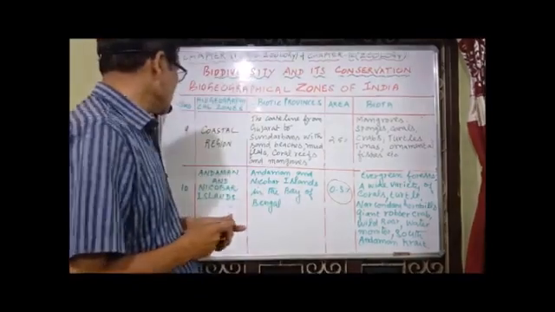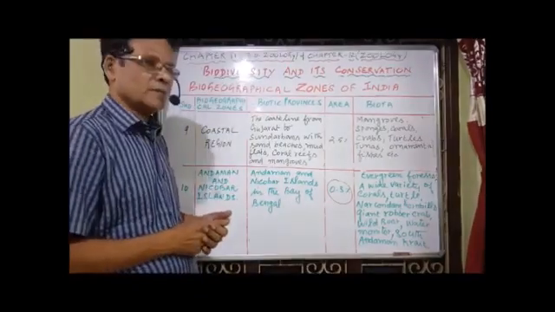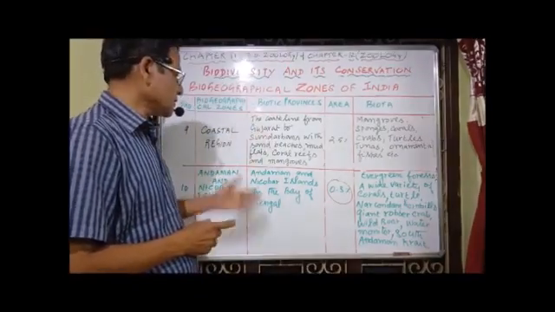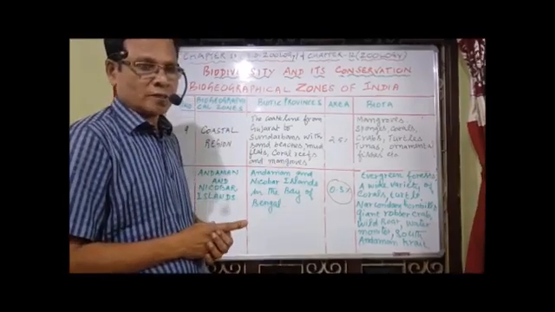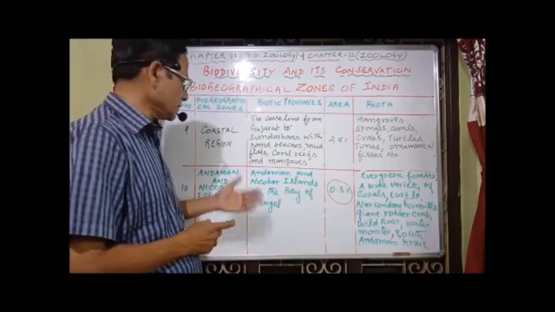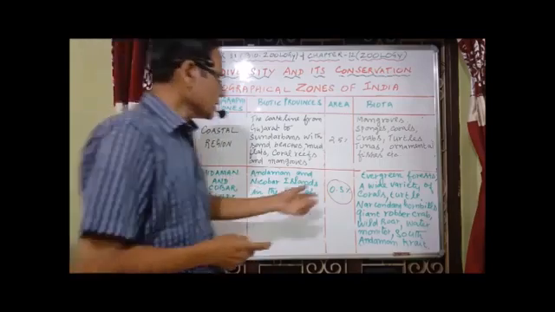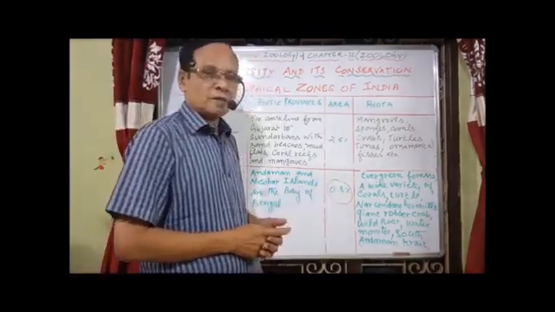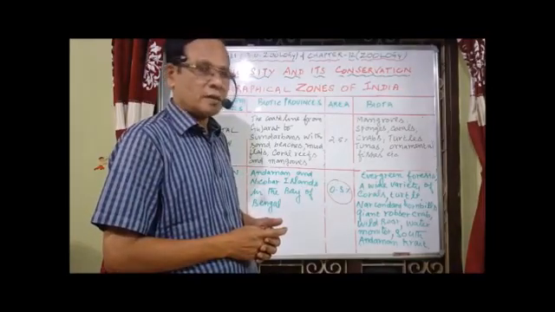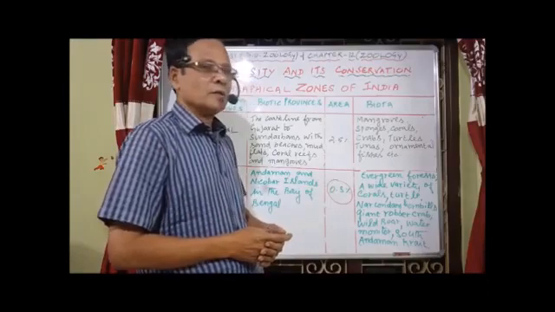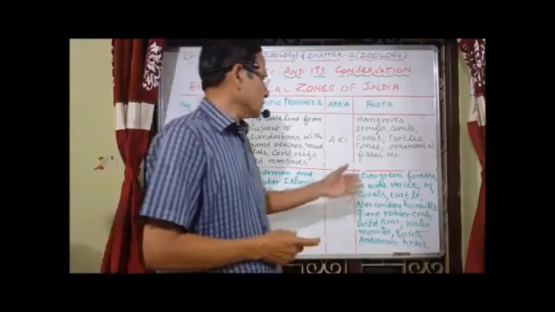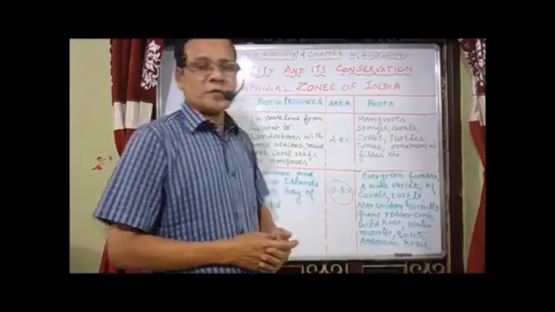Now, the last one, the Andaman and Nicobar Islands. This is a collection of small islands located in the Bay of Bengal. It is the least in area. The largest area, I mentioned already, is semi-arid land. This is the least area, having only 0.3%. The vegetation includes evergreen forests.